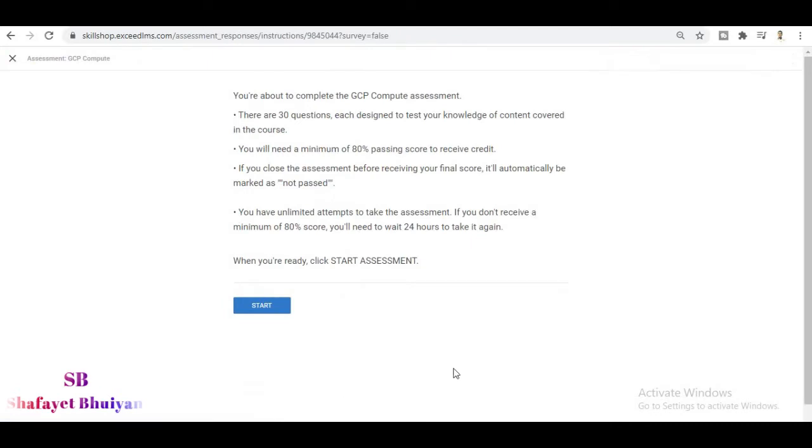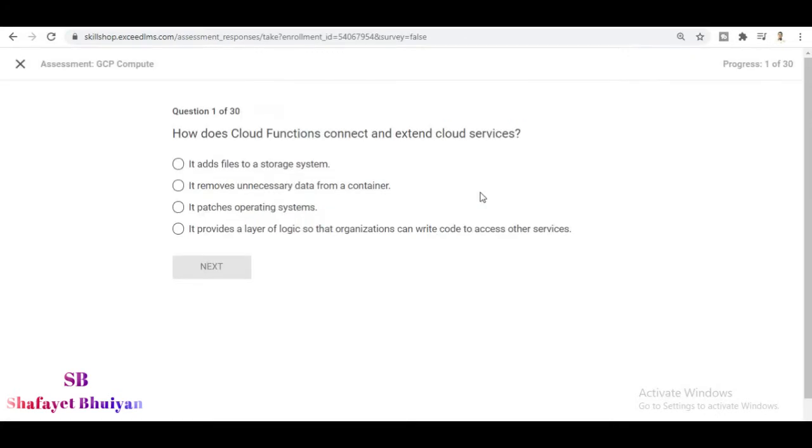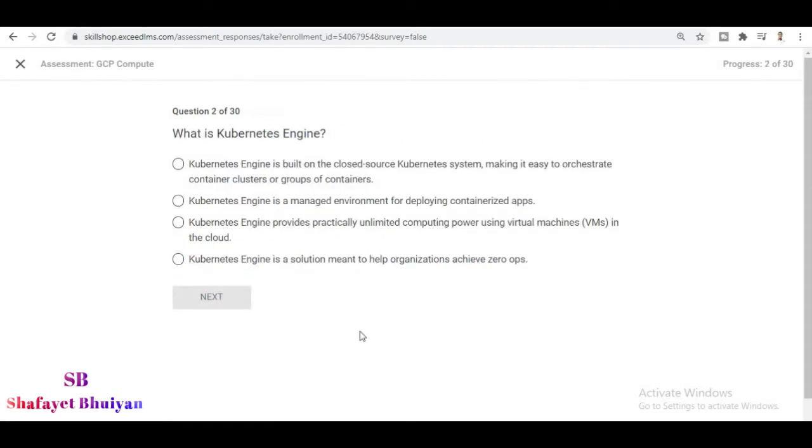Here are some instructions for the assessment. Firstly, read carefully, and after that we go for the assessment. And here I am going to start. Now, the most important instruction from me is that the questions may be several. This assessment has 30 questions, so stay on till the last.